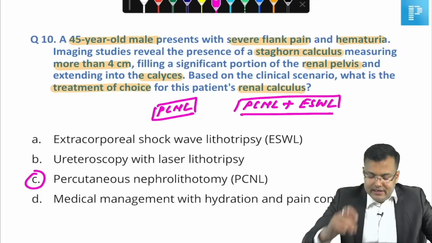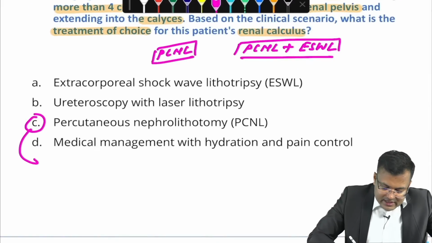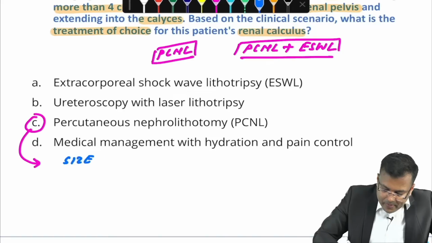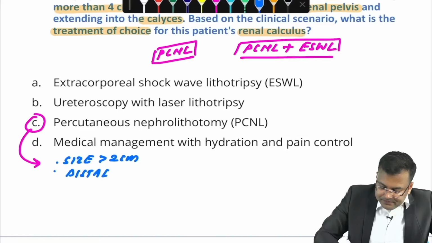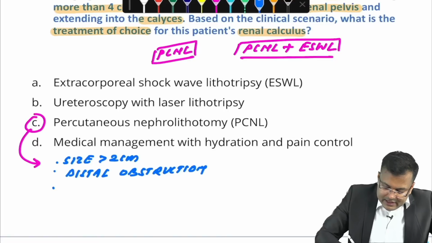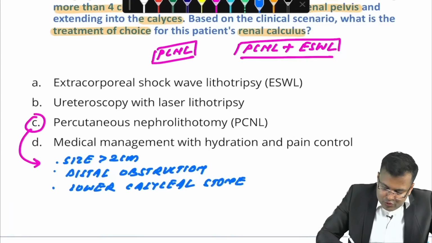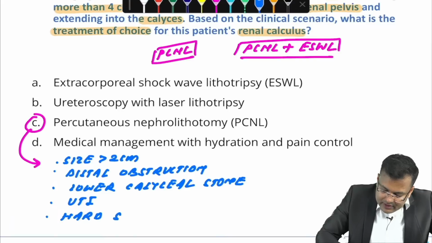So in which kidney stones are we going for PCNL? What are the indications of PCNL? Very important. First, guys, tell me, size of stone? More than 2 cm. If there is distal obstruction, if the patient is having distal obstruction. If there is a lower calyceal stone, if the patient is having UTI, if the patient is having hard stones, and Staghorn calculi.